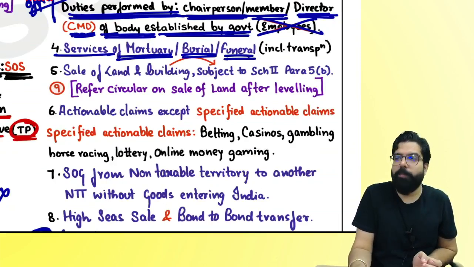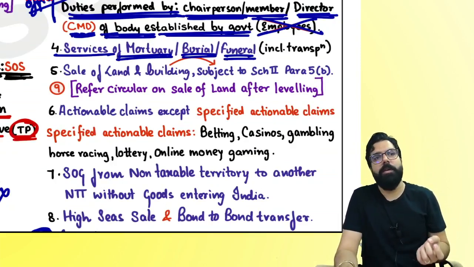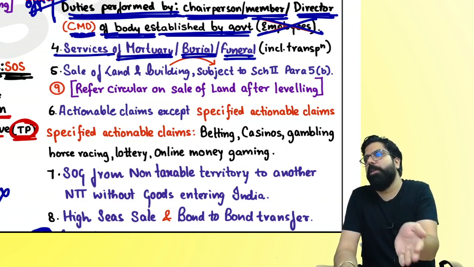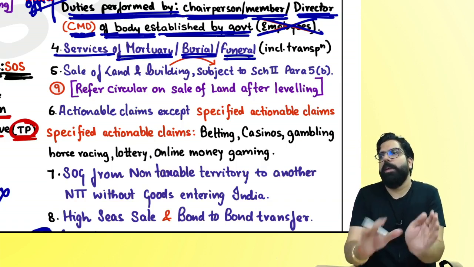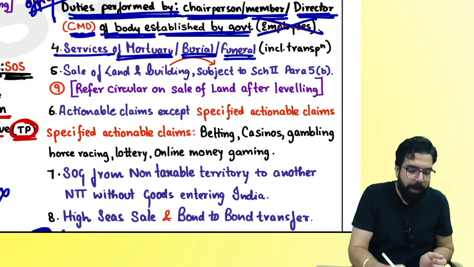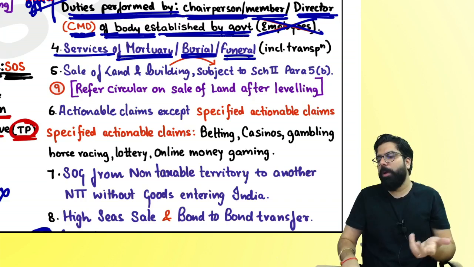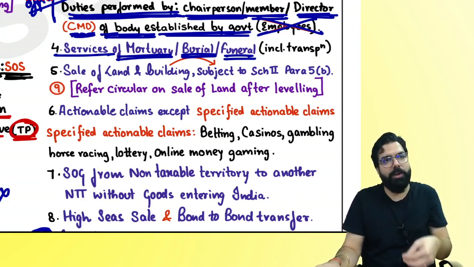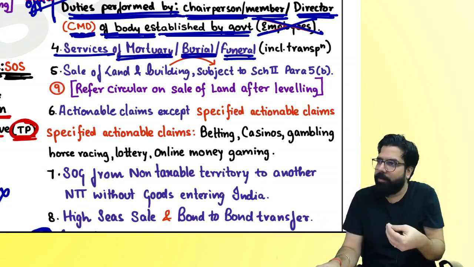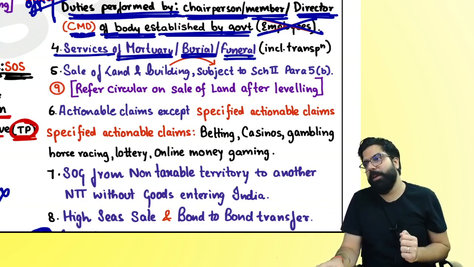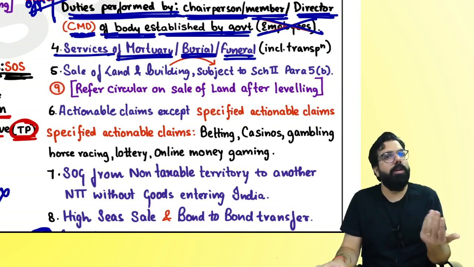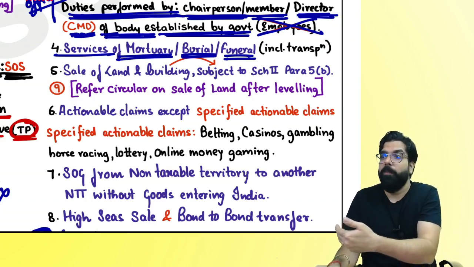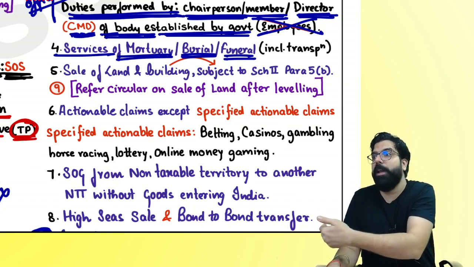Services of mortuary. What is a mortuary, everyone? Where a person who dies is kept so that the body doesn't start smelling. So they keep them in a mortuary. Services of burial. Nowadays, the burial ground also provides services, and they charge for performing the last rites. They charge some amount. Or services of funeral. Nowadays you'll see that for funerals also there is gold class and platinum class, where they charge 50,000, 75,000 like that.